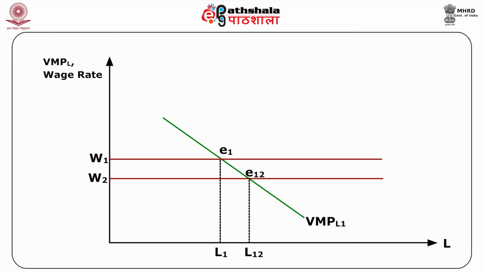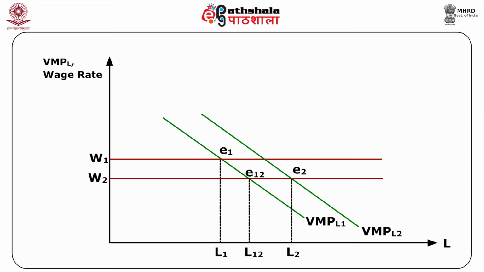This in turn increases the marginal product of labor and shifts the VMP curve of labor. In the given figure, the VMP-L curve shifts from VMP-L1 to VMP-L2 and the labor employed increases to L2, which is greater than L1 and also greater than L12.